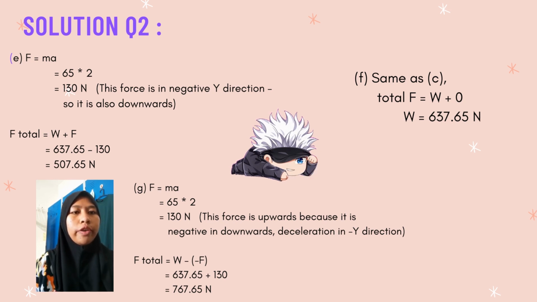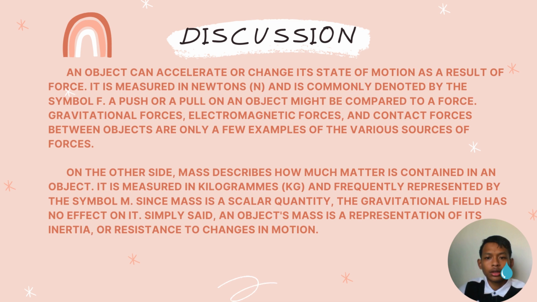For question G, F equals ma, which is 65 times 2. Then we will get 130 Newton. This force is upward because the acceleration in the y direction is negative, downward. F total equals W minus negative F. So 637.65 plus 130. So we will get 767.65 Newton. Okay, we move on to the next part, that is discussion.